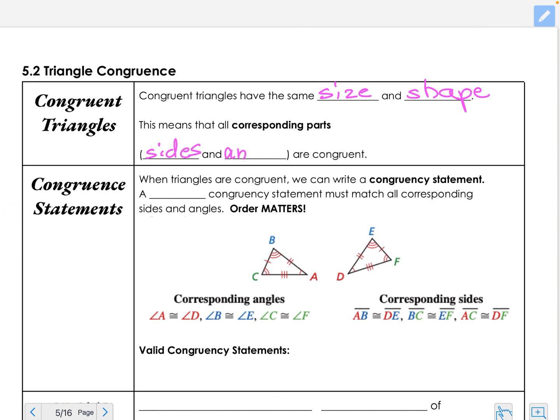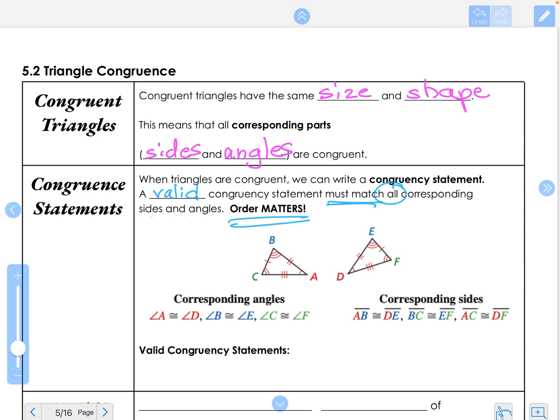Both sides and angles. So when triangles are congruent, we can write a congruency statement. A valid congruency statement must match all corresponding sides and angles. So in other words, order matters.